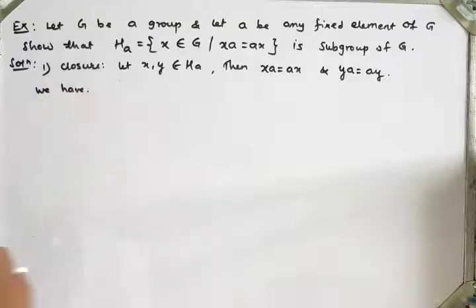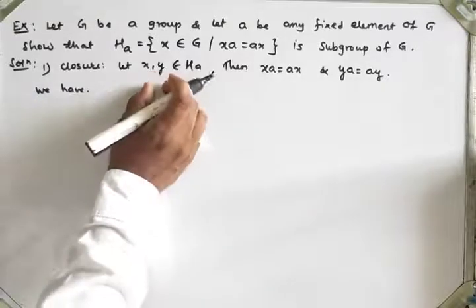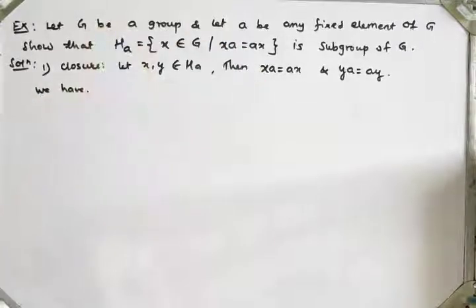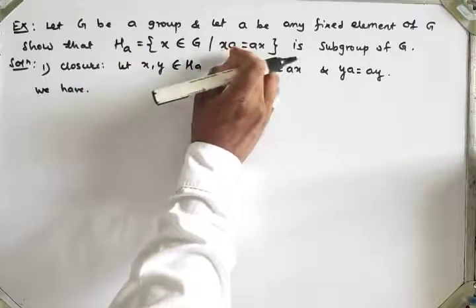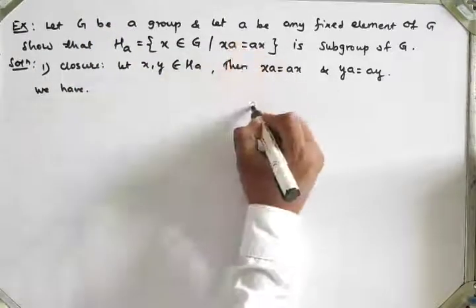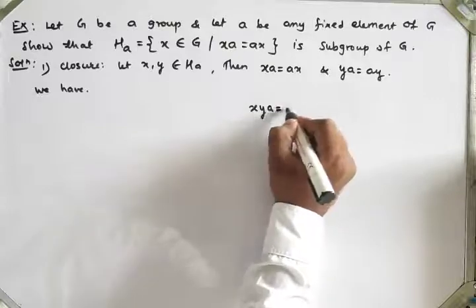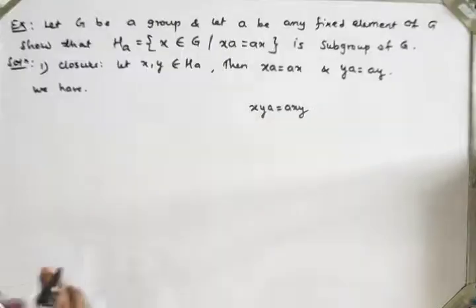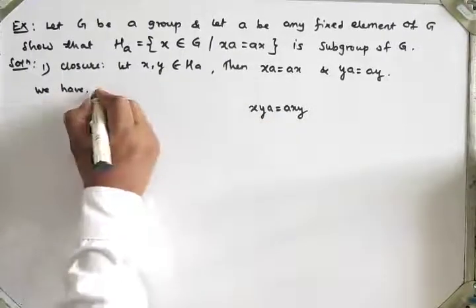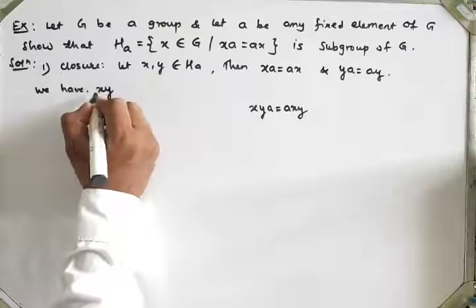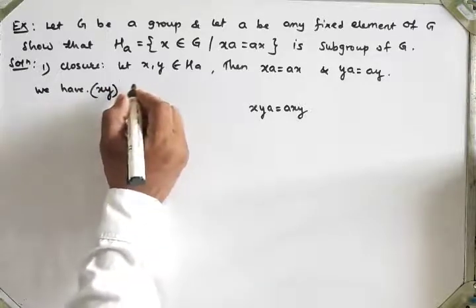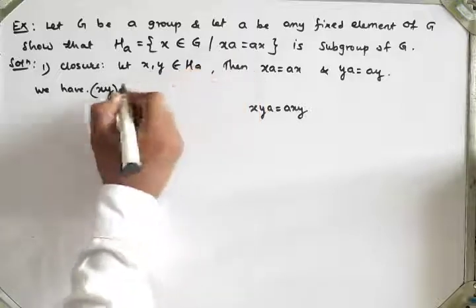What we have to show is that the product xy also belongs to that set, that is, xy a equals a xy.